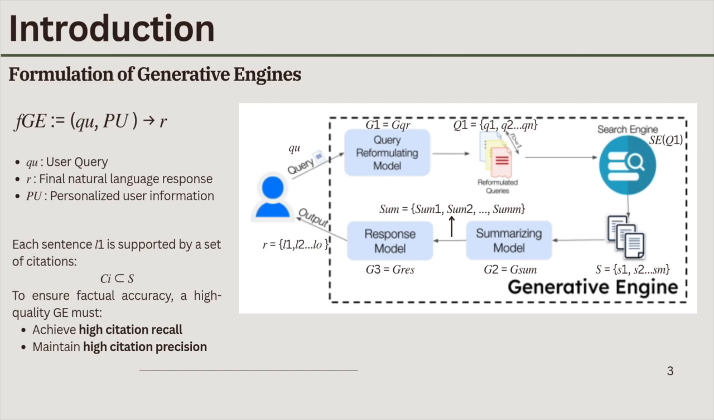And to ensure factual accuracy, a high-quality GE must achieve high citation recall. This means that the responses are supported by relevant citations, and maintain high citation precision, which means all citations accurately support the statements they are associated with.